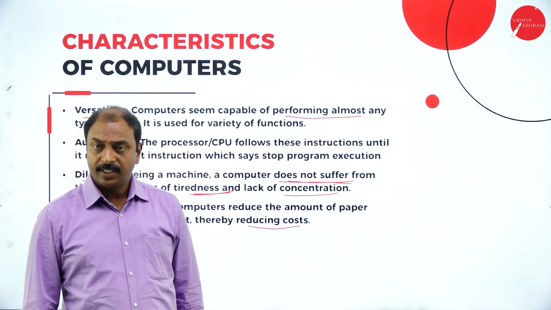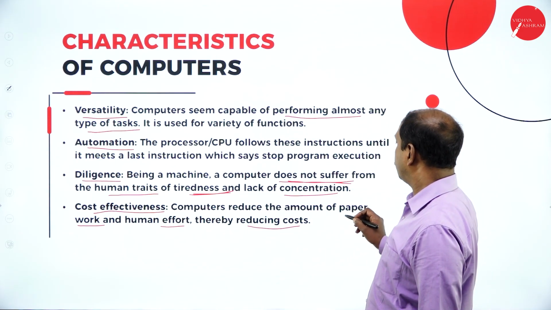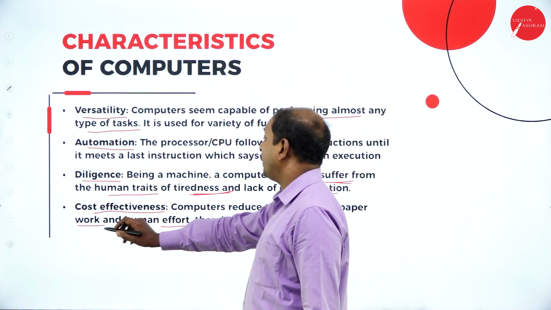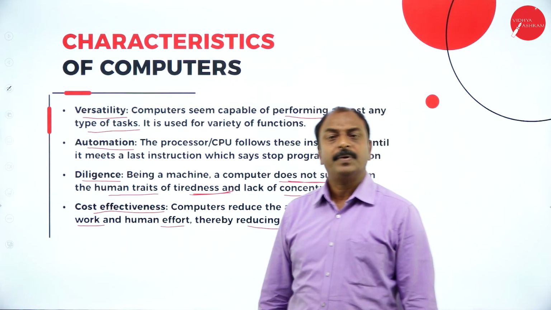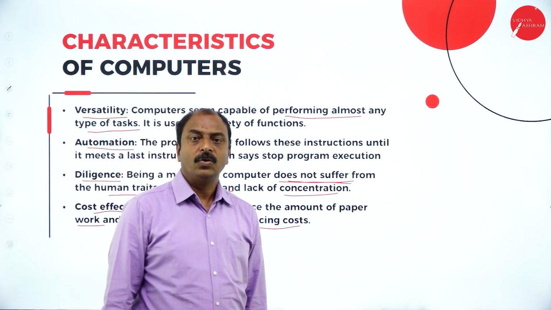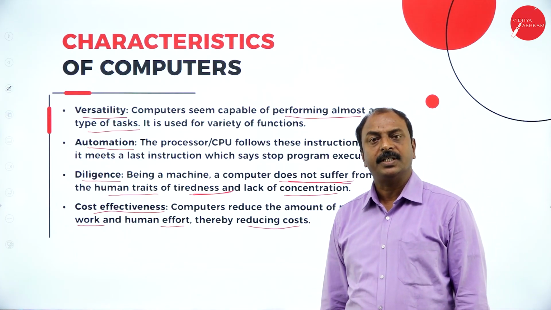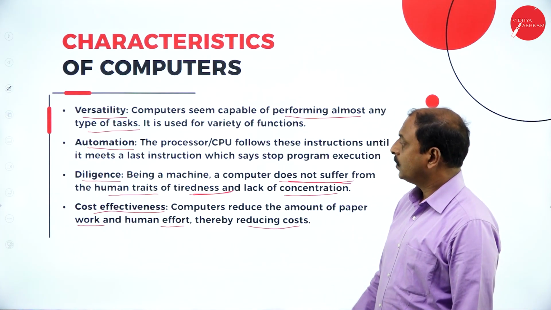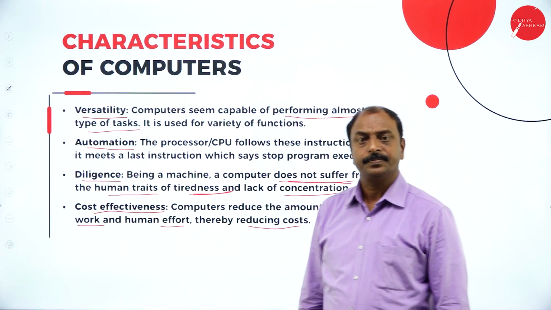That is one point. The second point is that we can reduce the amount of paperwork in the office. Nowadays we might have heard of the paperless office. Nowadays even in government everybody is working on a paperless office. So all data, everything, is stored in computer memory. So these are all the different characteristics of computers.